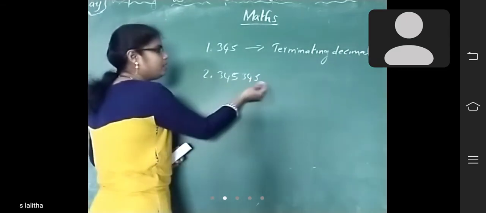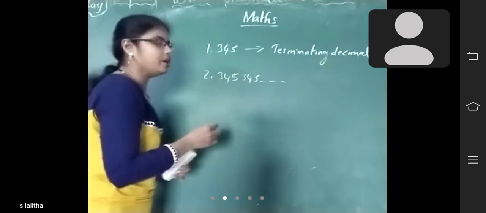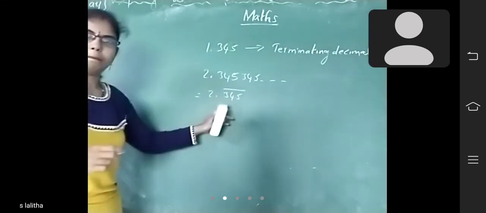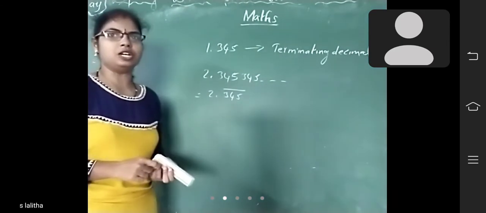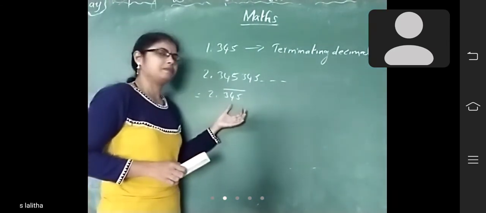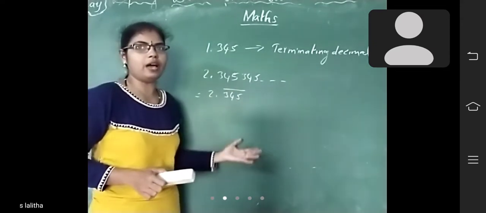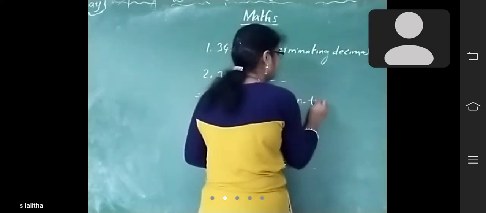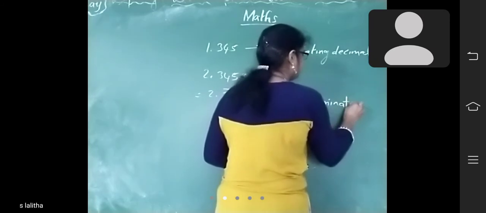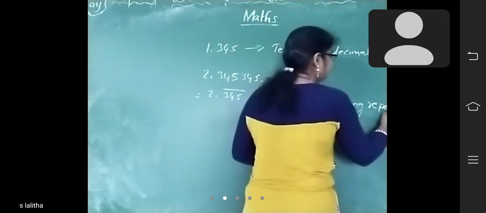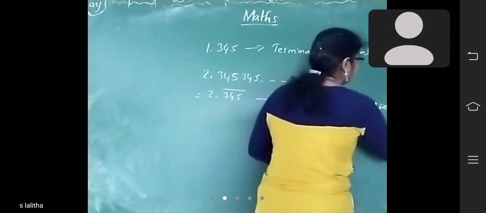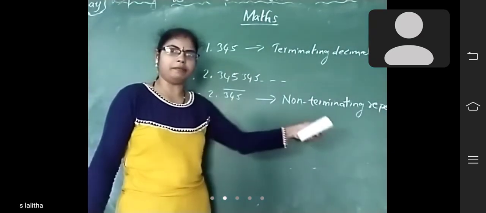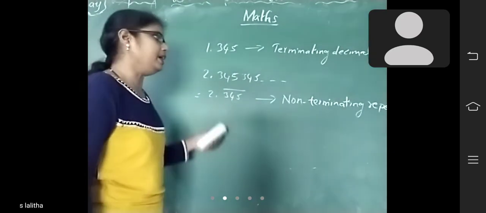Suppose 2.345345, like the 345 repeated and so on. How can you write this one? 2.345 is repeated, so you have to keep the bar. So what do you call this decimal, children? If the decimal part is repeated so many times, that is called non-terminating repeating decimal, or non-terminating recurring decimal.